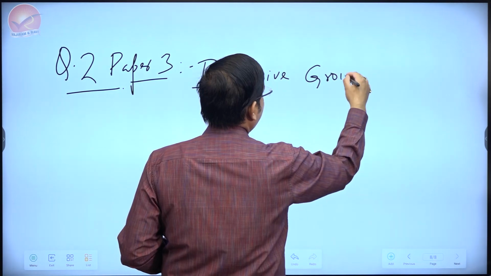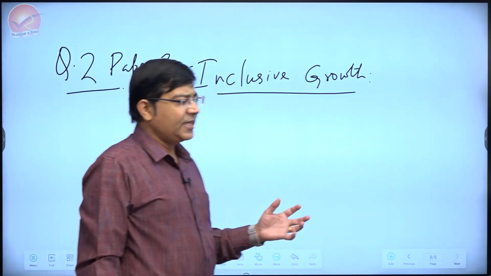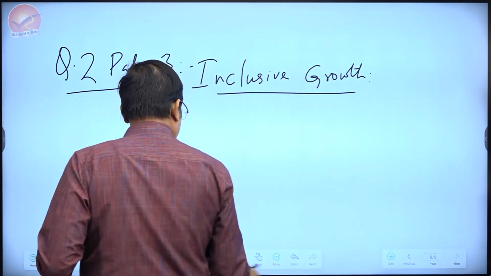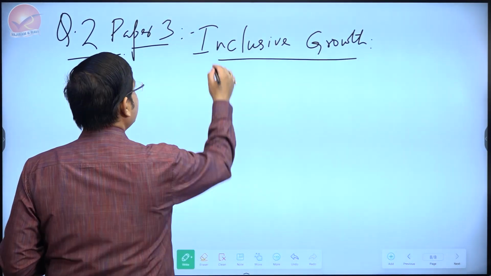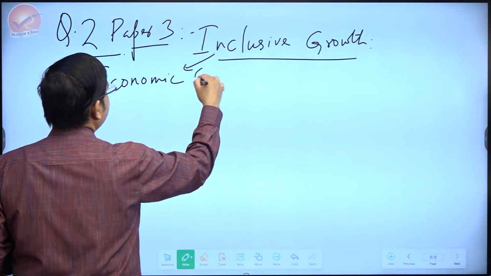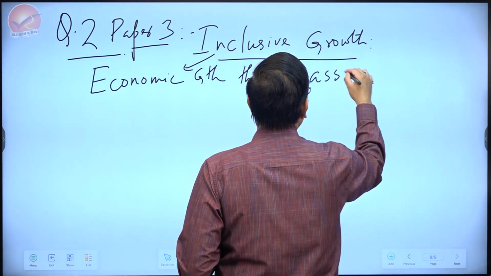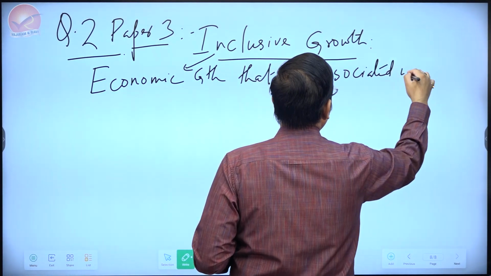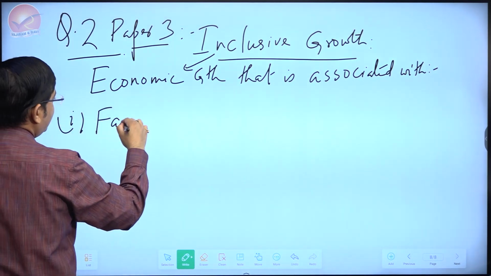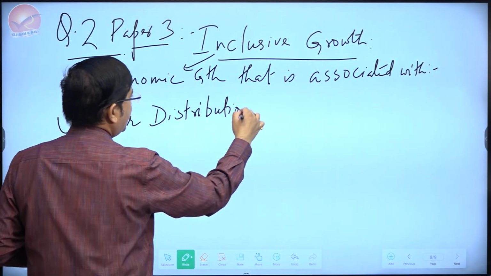Actually, inclusive growth is a slightly subjective term, and everyone has their own way of defining it. As long as they keep a few things in mind, it doesn't matter exactly how you define it. So in one of the most acceptable definitions, you can say inclusive growth refers to economic growth that is associated with a few other things. For example, fair distribution of income.